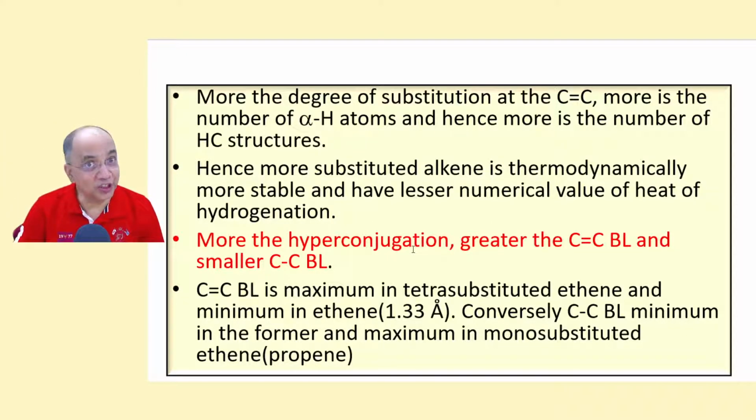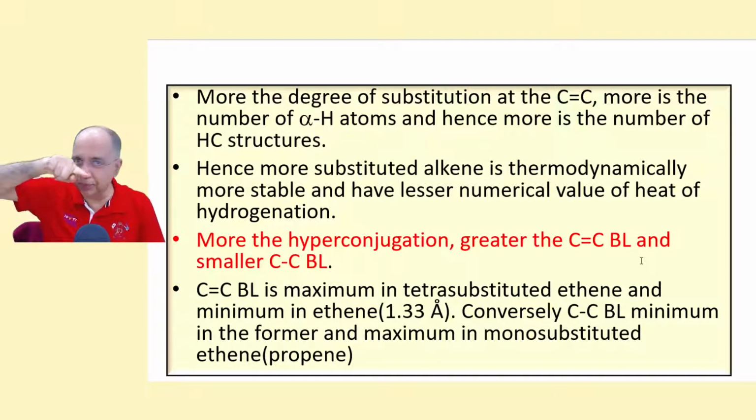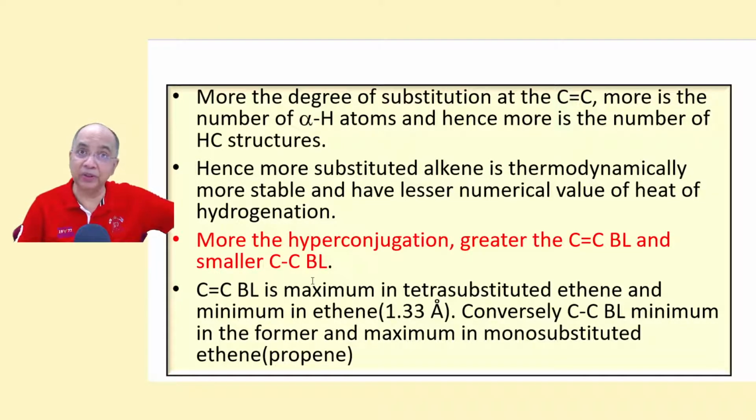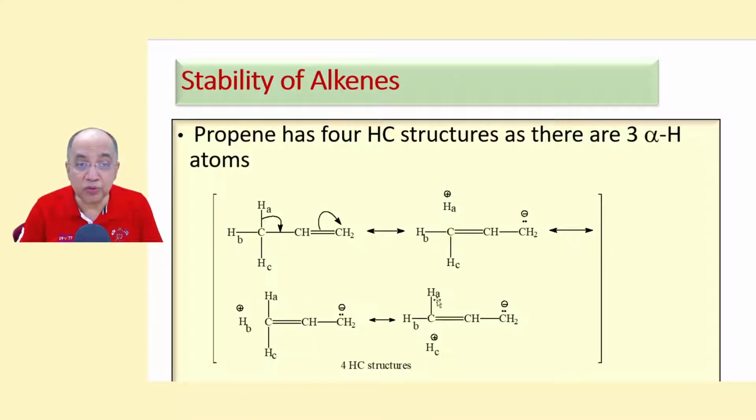The more the hyperconjugation, the greater is the C=C bond length, because single bond character will be introduced to a greater extent. If the sigma bond conjugates with the pi bond, the pi bond will be polarized and ultimately the double bond character will be reduced, so the bond length will be increased. And for the C–C bond, if there is an alpha carbon and there is hyperconjugation, the C–C single bond length will be smaller because this C bond will acquire